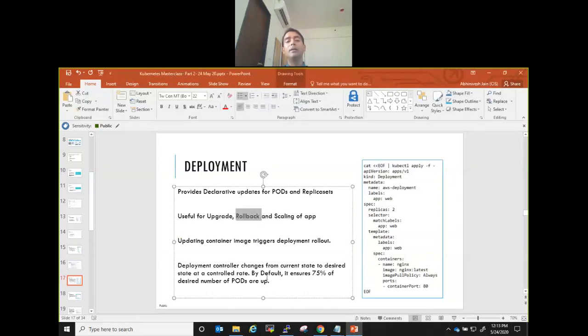Suppose you upgraded to a new version and after some time you can see the history also of all these applications, what all versions, what all things you have run. There is a record flag, you can enable that and it will record all the deployment changes. And so if you say something is wrong, I want to roll back, it's a simple rollback command to what version you want to go, just go to previous version, it will do that rollback. So from the deployment concept you can do all this.